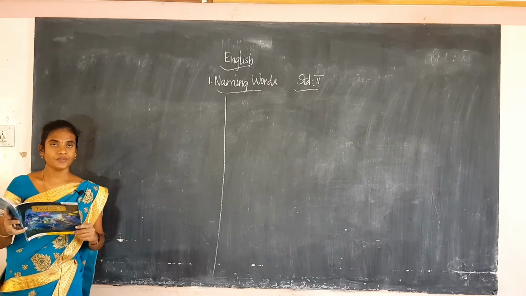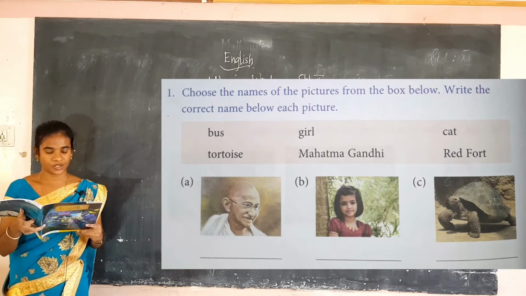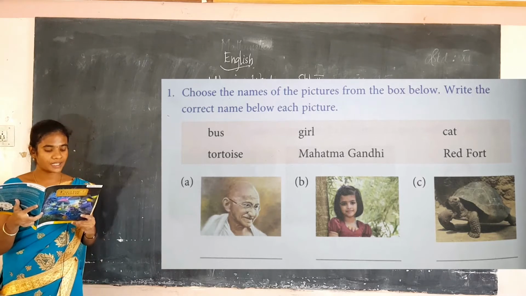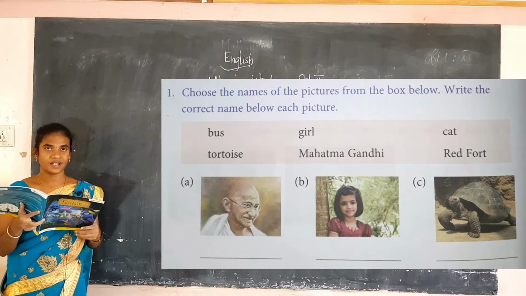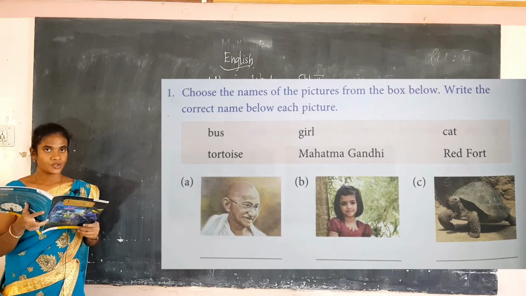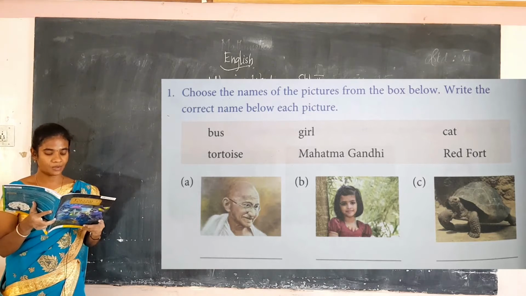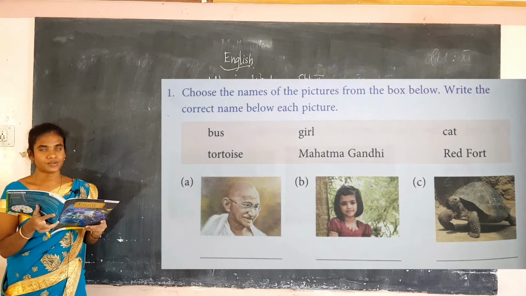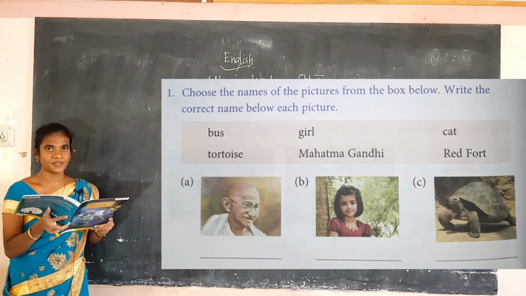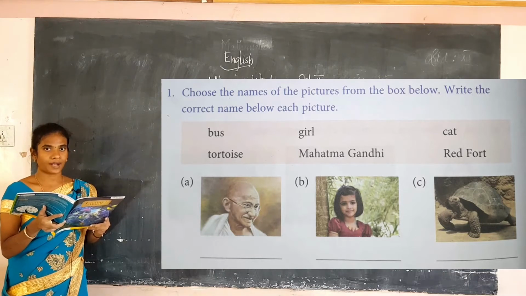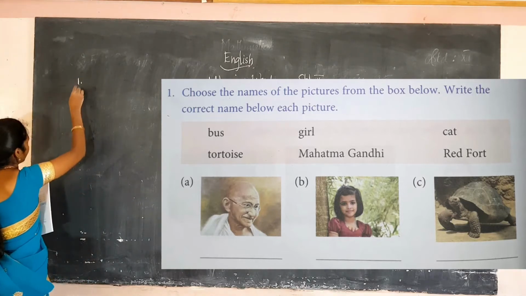Okay, now students, this is the book bag exercise of this grammar topic. The first one is: choose the name of the picture from the box below. Write the correct name below the picture. In the box they have given the names, and also they have given the pictures. For A one picture, B one picture, C one picture. So you have to write the correct name from the box given. In the box they have given the list of names, so with the help of the box you have to write the correct name below the picture.